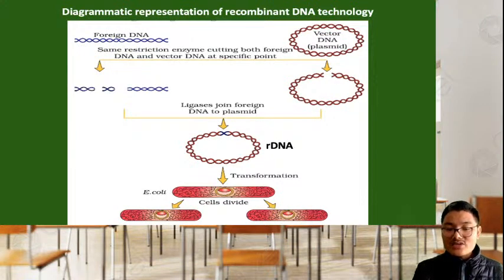There is continuous copying of the cell, plus copying of the rDNA. Moreover, in the bacteria itself, the insulin gene may produce the insulin protein, which can be processed and obtained at the last stage called downstream processing. And after that we can even test the quality.